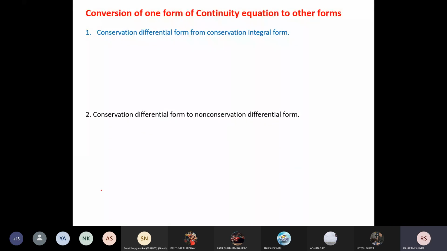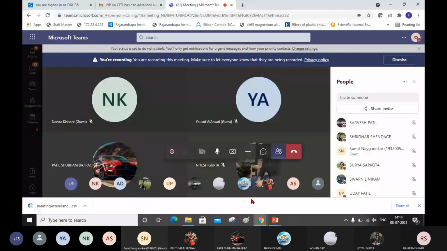If you have doubt, you can ask me. Nitesh, have you got it? Yes, sir. Sumit Naigaonkar, have you got it? Yes, sir. See, some critical mathematics is there, but it is based on simple equations.